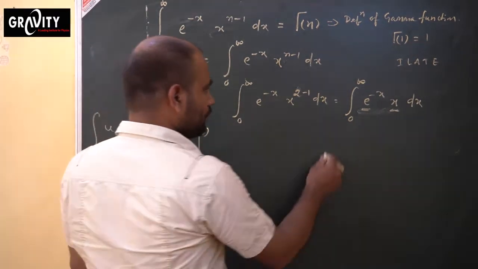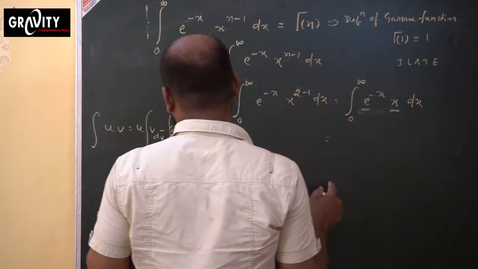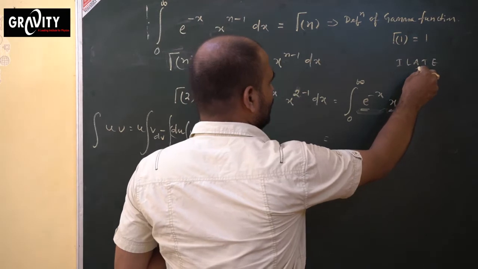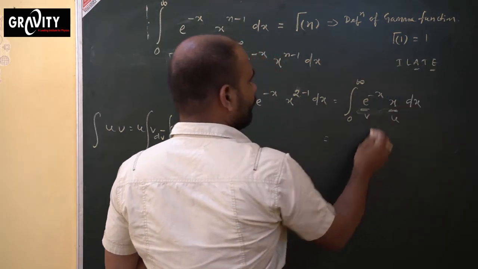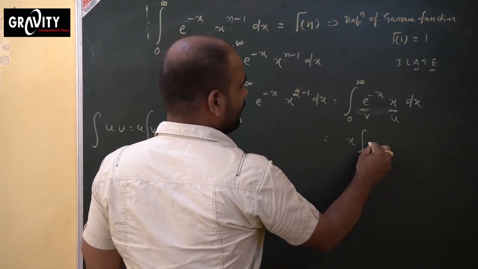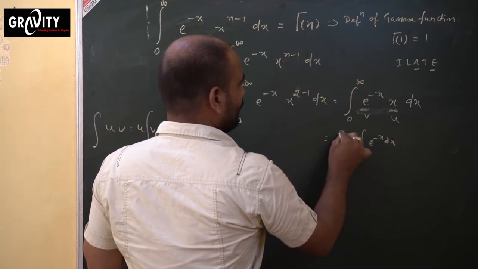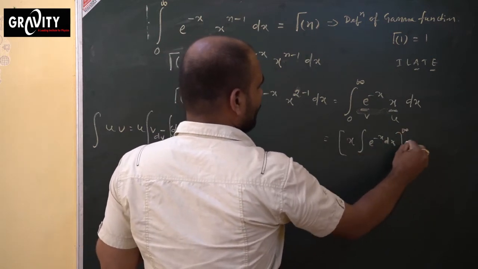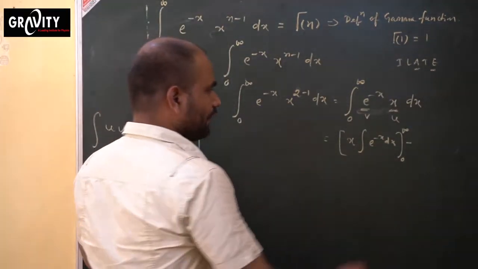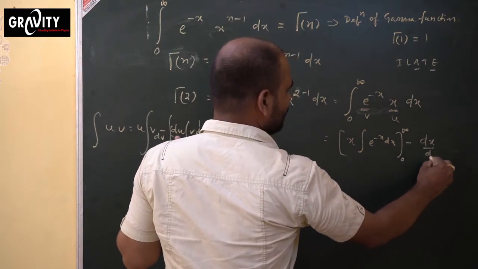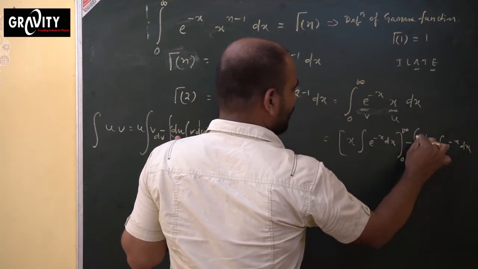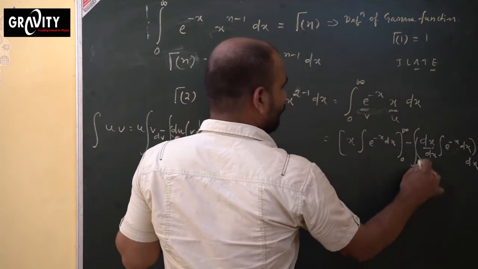Now use the values here. First, tell me which one will be taken as u and which as v. First comes algebraic, then exponential, so this is u and this is v. Initially, u times the integration of v: x times the integration of e to the power minus x dx, with limits 0 to infinity. Then minus, once again, the derivative of u, the derivative of x with respect to x, then the integration of v, e to the power minus x dx, again a whole integration, with limits from 0 to infinity.